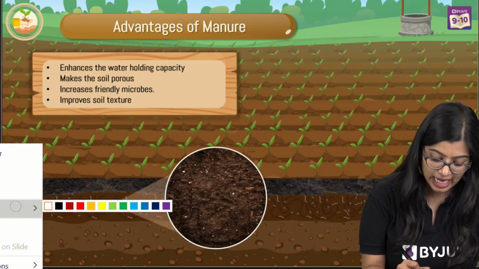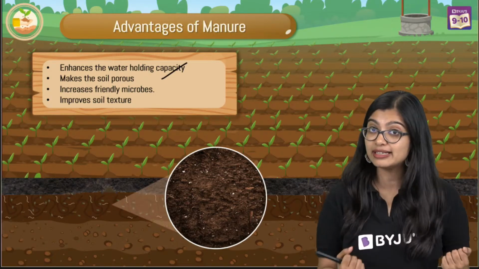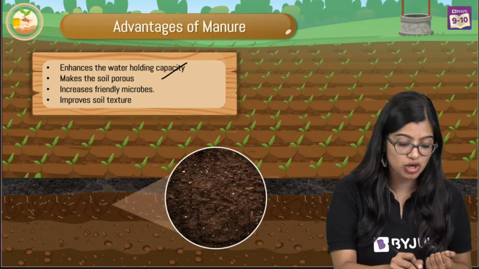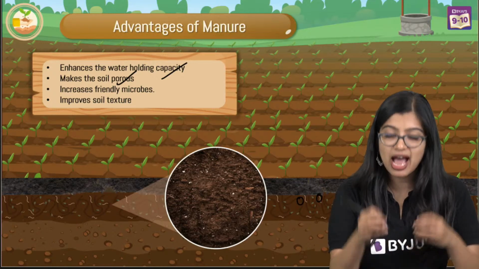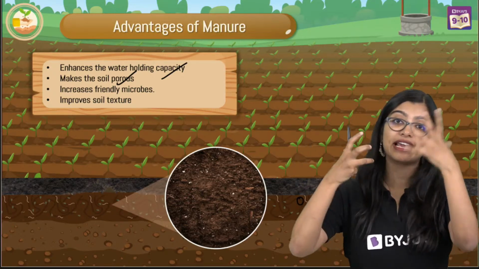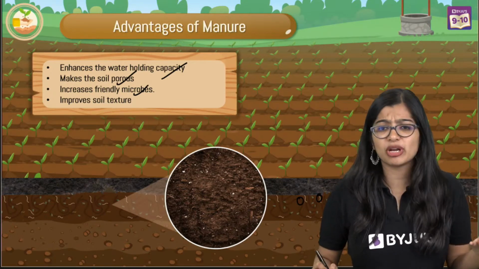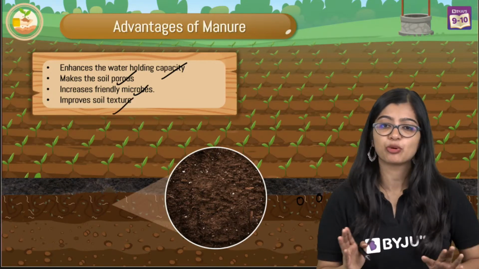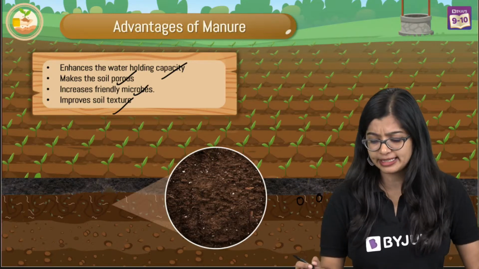We see that it helps in increasing the water holding capacity. So soil is able to retain more water, which is necessary for absorption. It makes the soil porous. Porous means there will be fine openings in the soil, wherein again water can be filled, right? It increases how many microbes are there, and of course improves soil texture. We know about manure, right? It's very simple and easy.